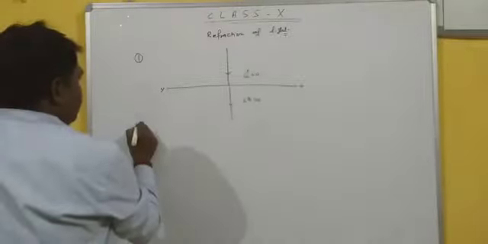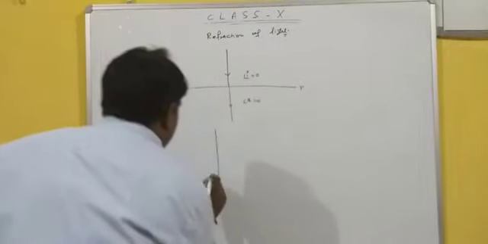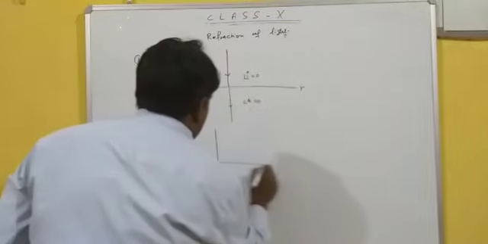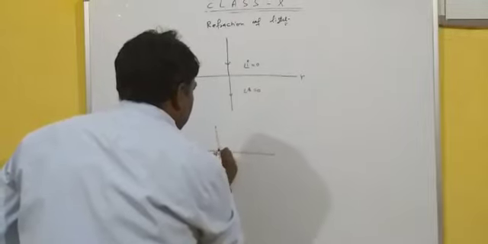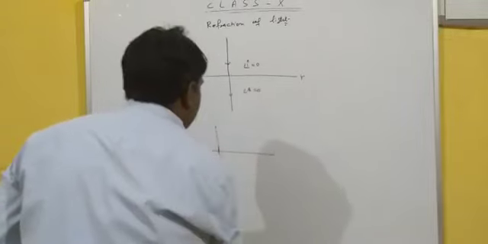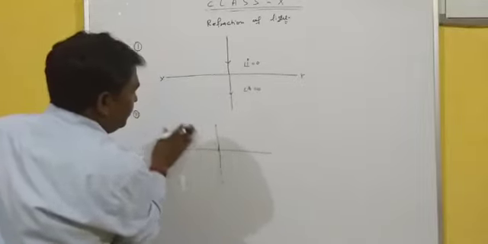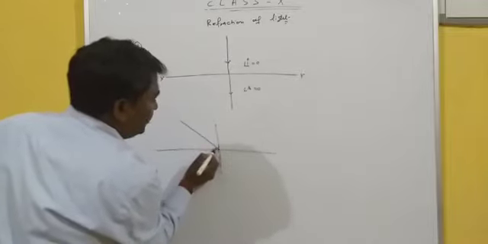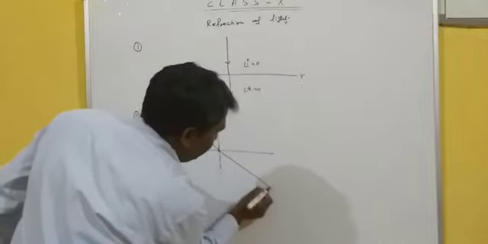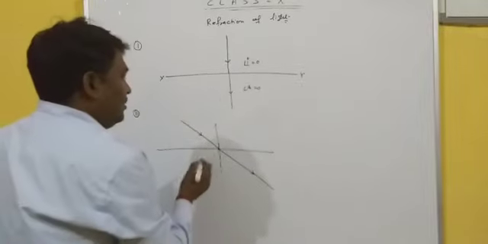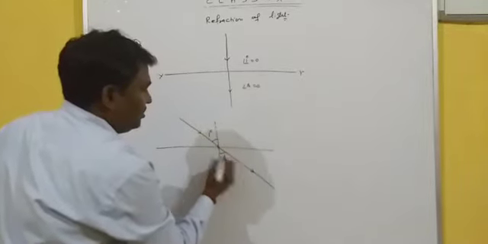Second condition. Suppose this is your normal, I have drawn a normal here. If a light ray is incident at this point of incidence, then it will move along the same direction, meaning undeviated, meaning this angle i will be equal to this angle r.